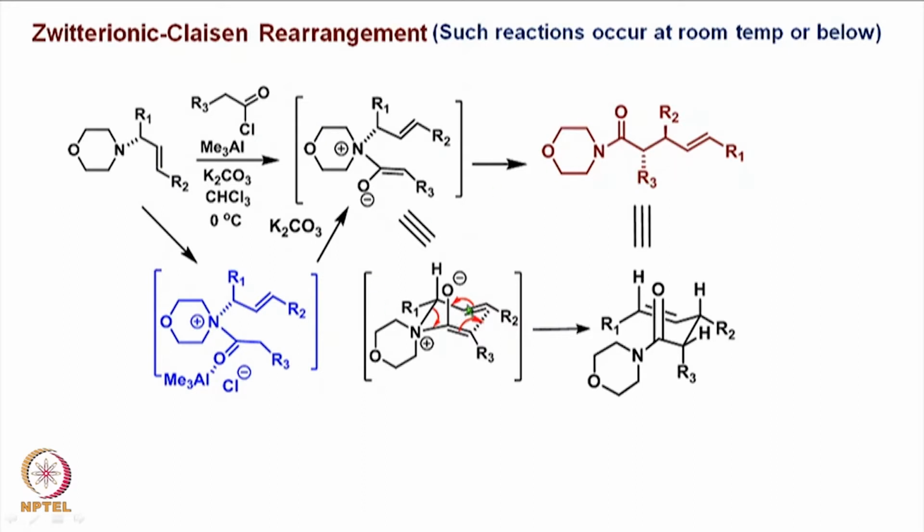But one can take different kinds of substitutions and get different kinds of products, syn or anti, and variously substituted. So this is a variation of the ketene based reaction. Of course, you can put as many substituents as are allowed.